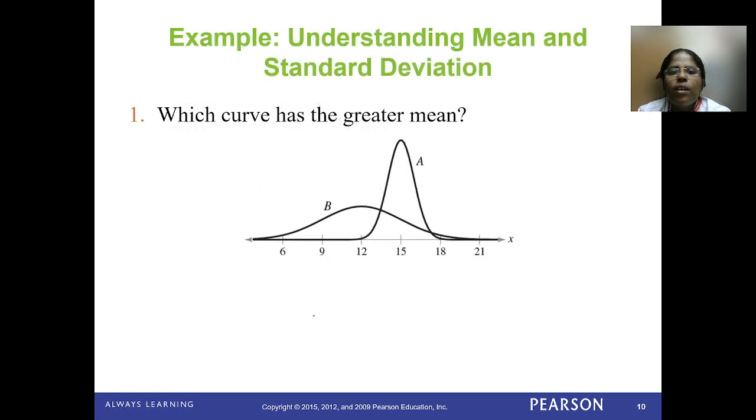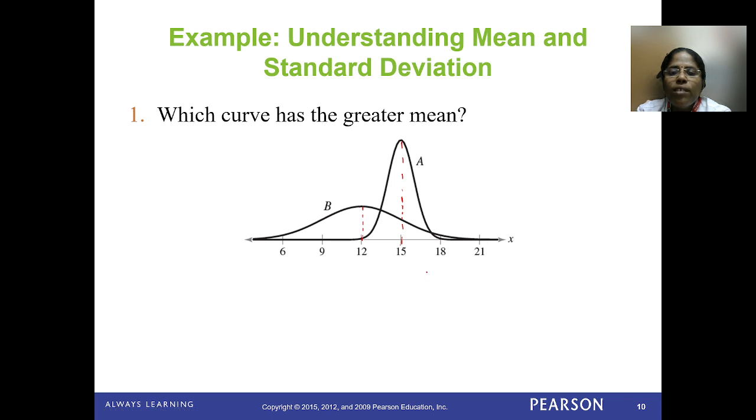Okay, now tell me, how can you understand that mean and standard deviation we can identify by using this example. Which curve has a greater mean? Mean means which is the symmetric line. Line of symmetry tells you the mean. Okay, here the line of symmetry is 12. Here the line of symmetry is 15. Okay, this line tells you the mean.